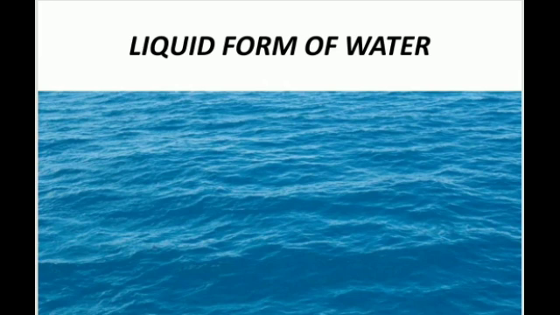You may all know about the liquid form of water, isn't it? Liquid form of water is present in oceans, seas, lakes, rivers and even under the ground, that is underground water. So, this is called the liquid form of water.